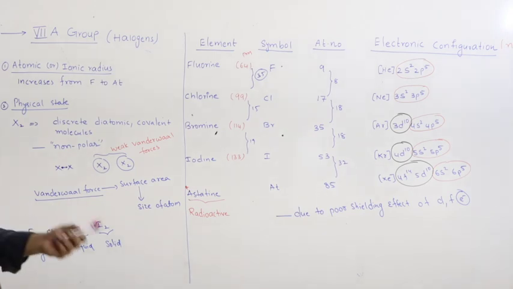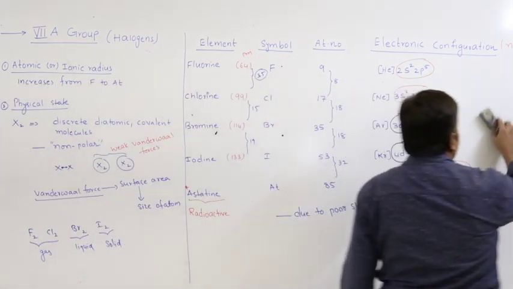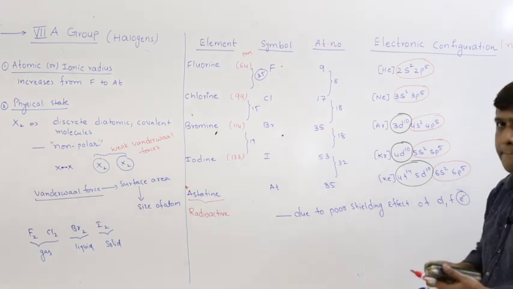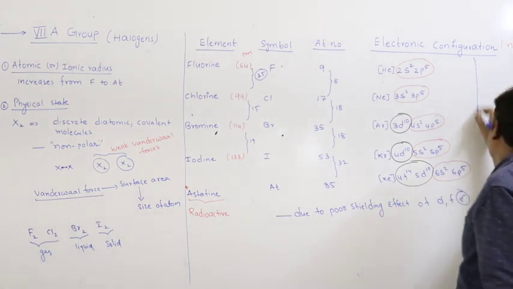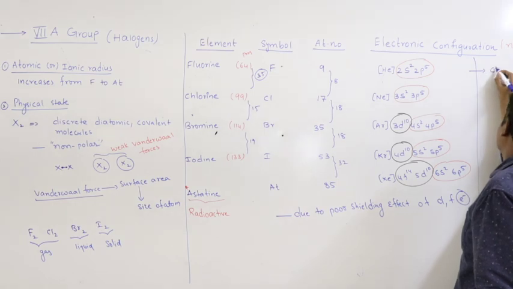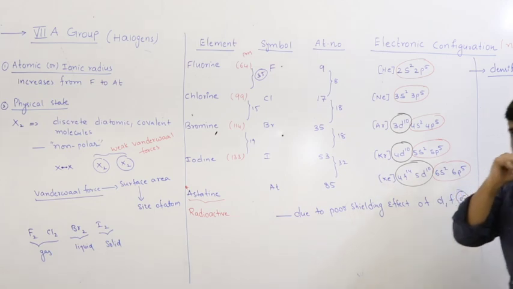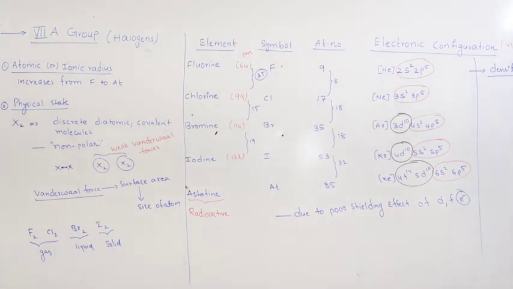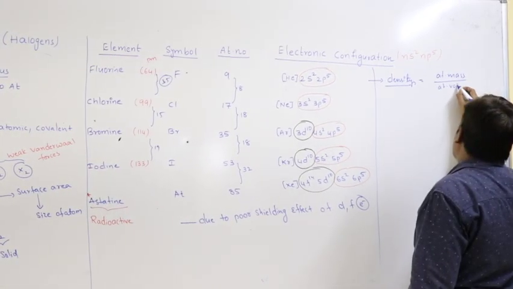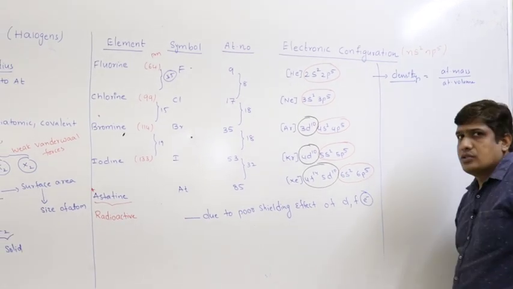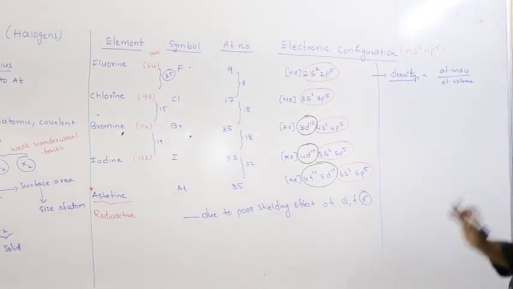So let us go for the next, density. Now coming to density, what is density? Density is nothing but atomic mass by atomic volume.